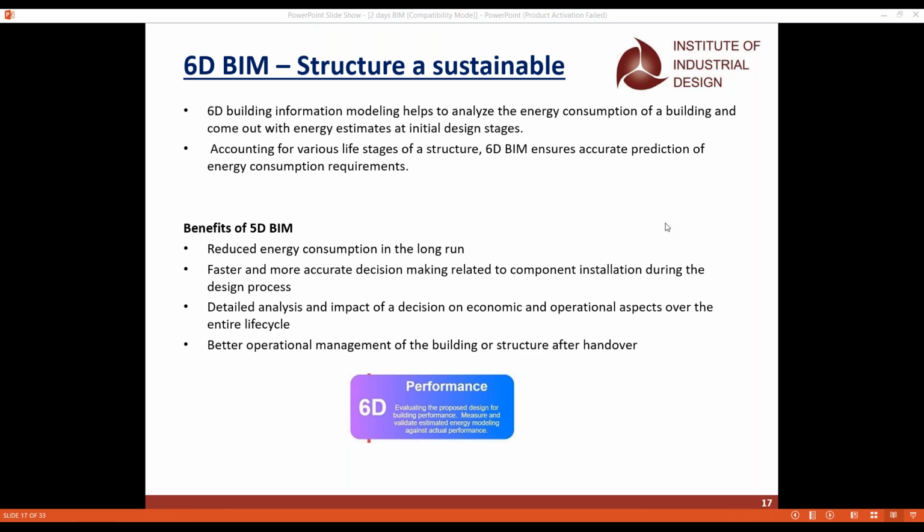And the benefits we see are that we get the energy consumption and can make faster and more accurate decisions. To install, we get the complete documents, the settings, the energy lighting, and the detailed analysis. And after handing over, what operational management is needed, what management they have to take care of from their side, once we have given them the energy consumption documents.